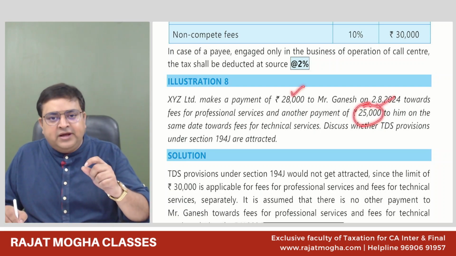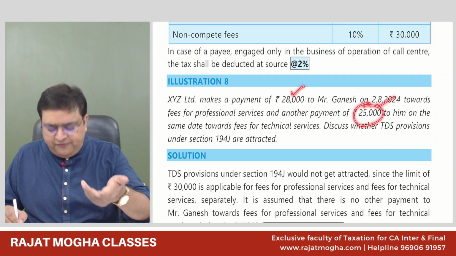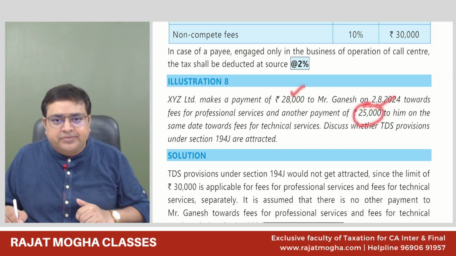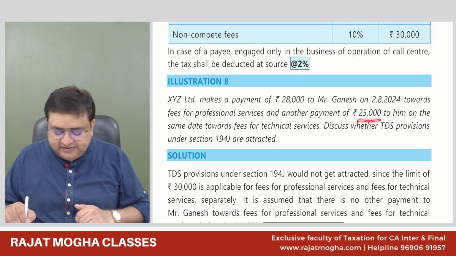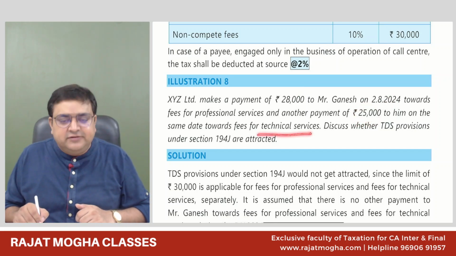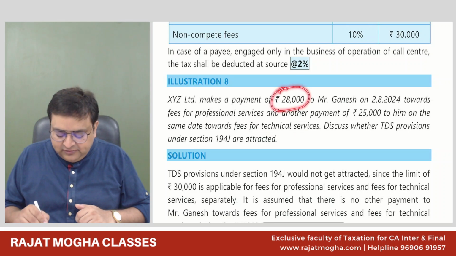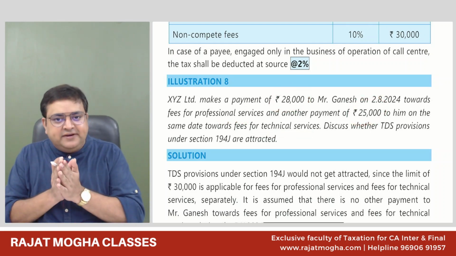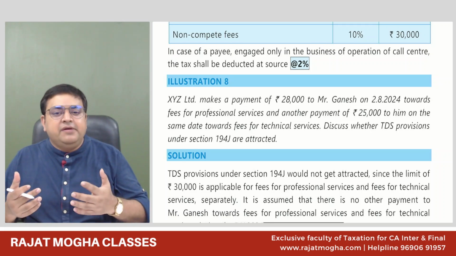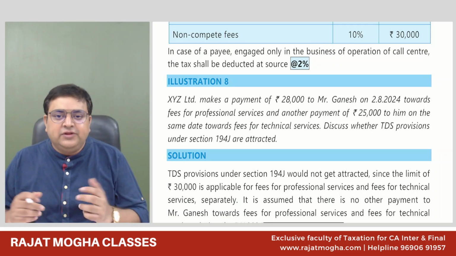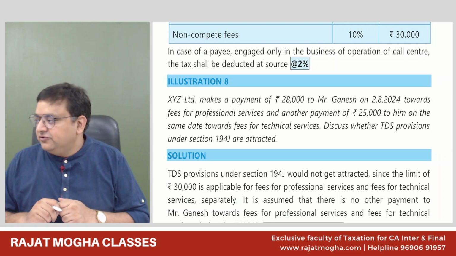Then we'll club them together and we'll deduct the TDS on the entire amount, 53,000 something. Correct. When we'll be making this payment. But the second payment is for technical services. So this 28,000 is for professional. This 25,000 is for technical. So we'll keep it separate, and each separate payment is not going beyond 30,000. So there would be no TDS in this case also.